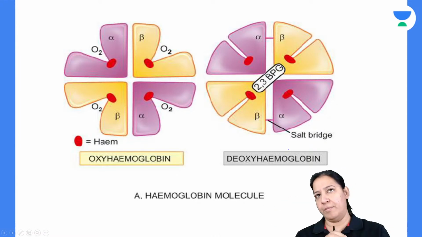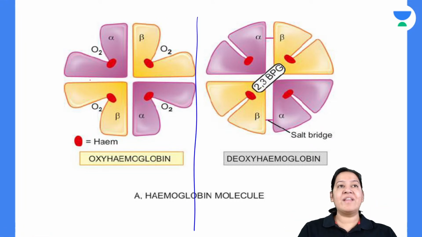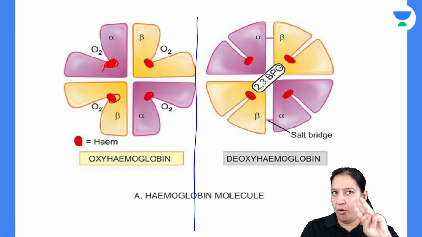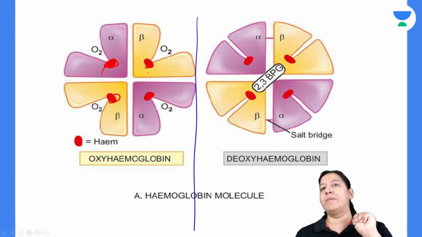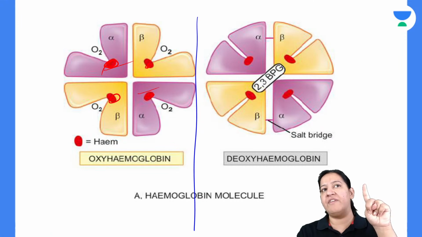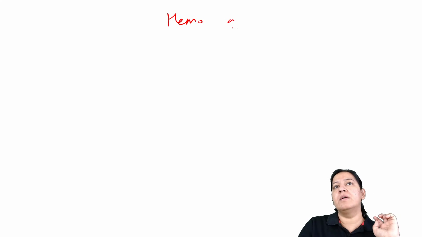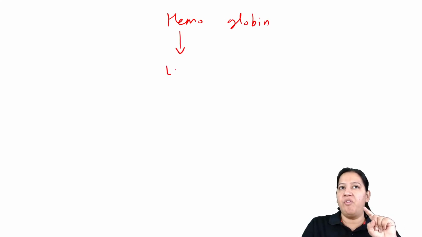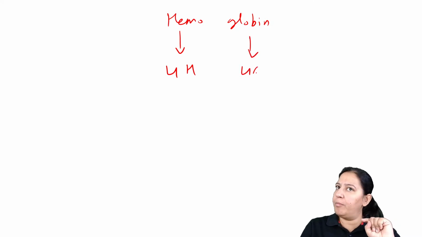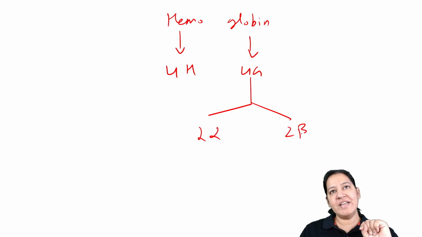Can you see this is a hemoglobin? Of course. This is a normal diagram of a hemoglobin. The four red things are four heme. We have four heme and four globin. Out of the four globin, we have two alpha and two beta. The two pink ones are the alpha, the two yellow ones are the beta. So in one molecule of hemoglobin, we have four heme and four globin, and out of the four globin, two are alpha, two are beta, right?